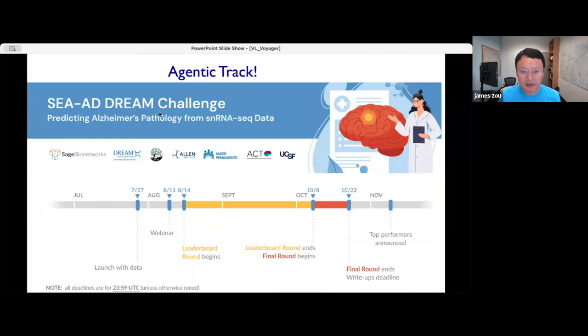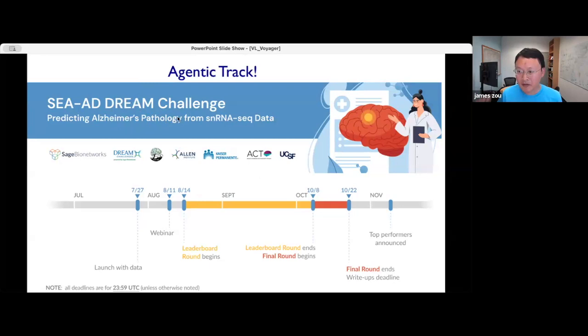We also have a partnership, as a part of our conference, with the Dream Challenge, which is a long-standing challenge where people provide experimental data to help verify predictions. The idea is that there's already a data set provided about predicting Alzheimer's disease from different RNA sequencing or gene expression data. People can train models on this data set and then submit their models' predictions. And then in the end, there will be a new set of experimental data, completely new data that's held out to verify those models.